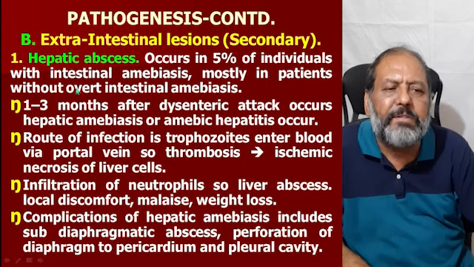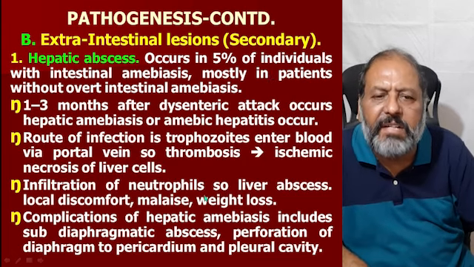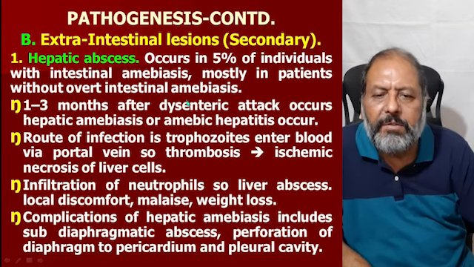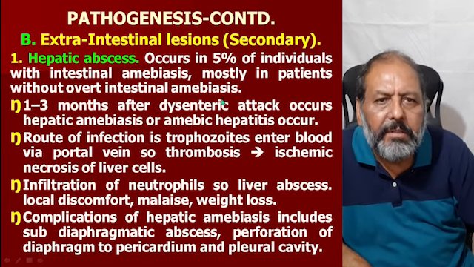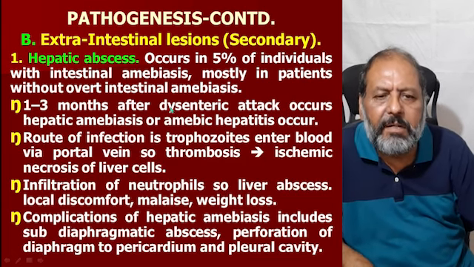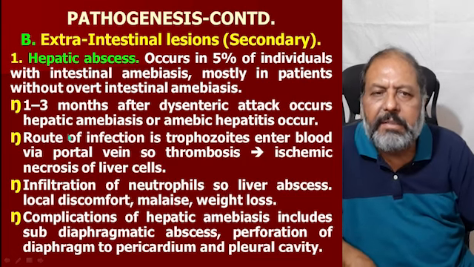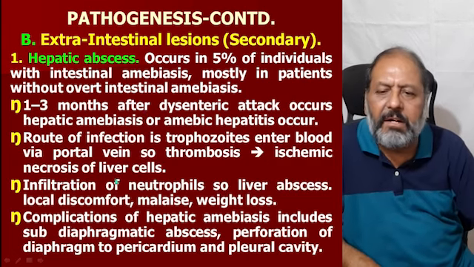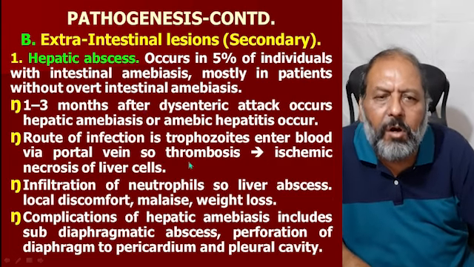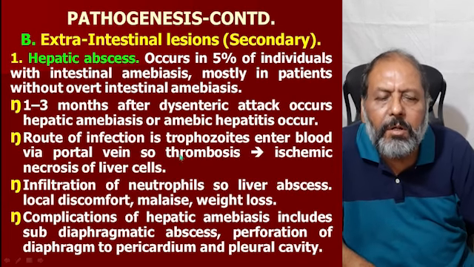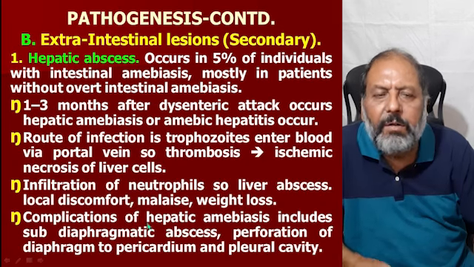It occurs in 5% of the individuals with intestinal amebiasis, mostly in patients without overt intestinal amebiasis. And sometimes the patient does not have intestinal amebiasis, but can have the liver abscess. One to 3 months after the dysenteric attack, hepatic amebiasis or amoebic hepatitis can occur. The route of infection is that the trophozoite enters the blood via the portal vein.